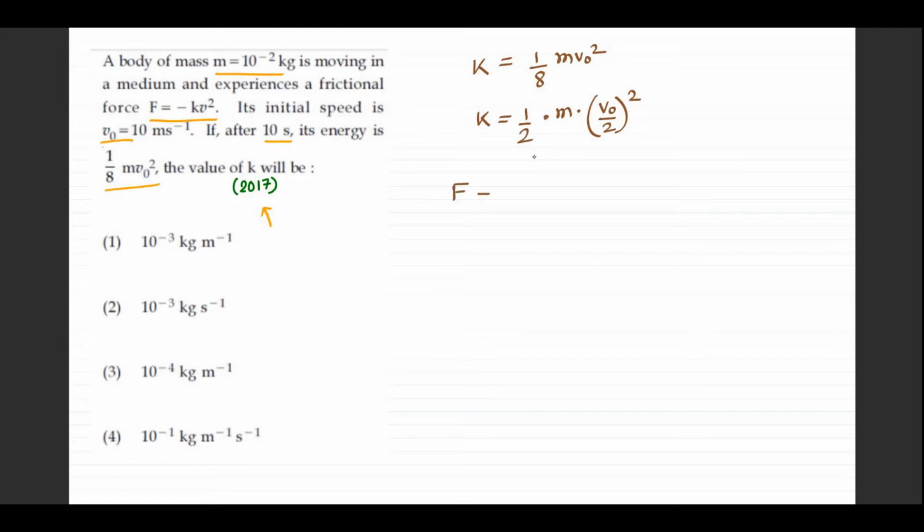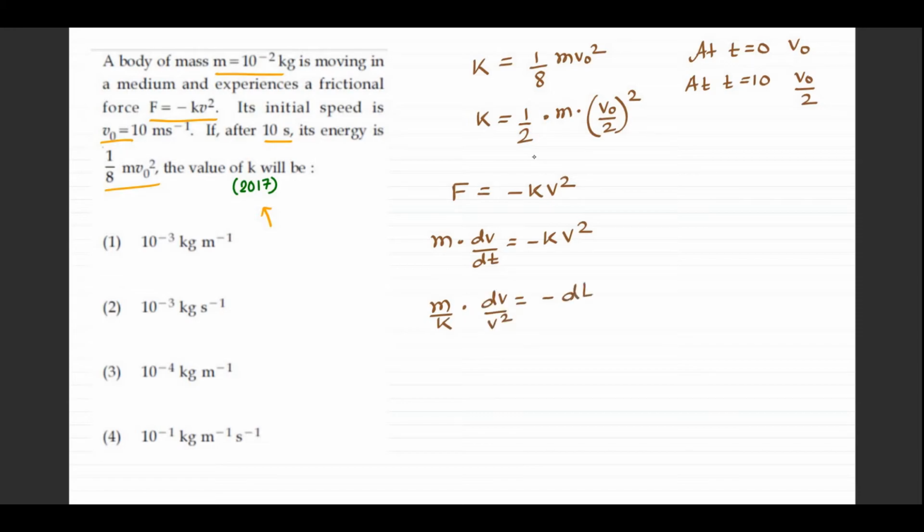So I can write at t equal to 0, it is V0. At t equal to 10, it is V0 by 2. F is equal to minus kv square. F can be written as m dv by dt, minus kv square. So m by k dv by v square is minus dt. If I integrate, at 0 it is V0, at 10 it is V0 by 2.